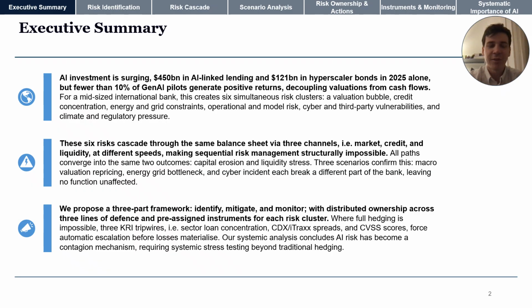Rather, they cascade through the same balance sheet at the same time, through market, credit, and liquidity channels, making sequential risk management challenging. To evaluate, we consider 3 scenarios. Our final response to manage AI risk is a 3-part framework: identify, mitigate, and monitor, with distributed ownership, pre-assigned instruments, and 3 KRI tripwires designed to force escalation before losses materialize. Let's get started by talking about these 6 overarching risk clusters.